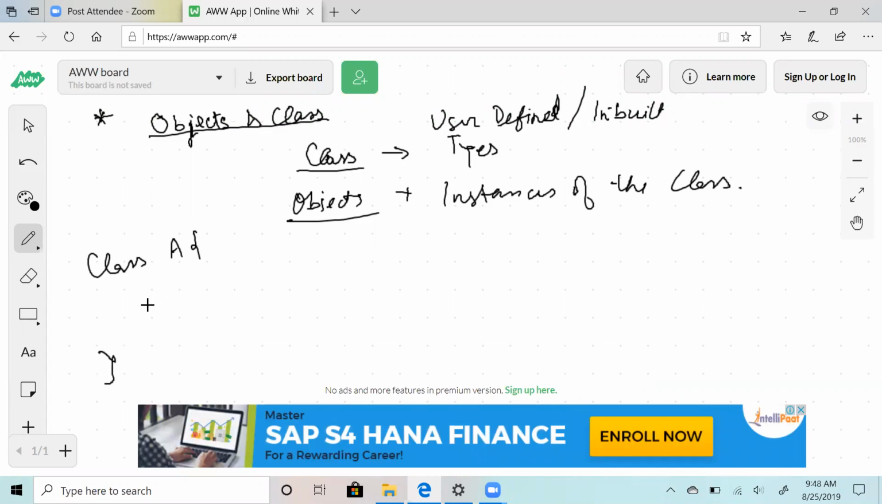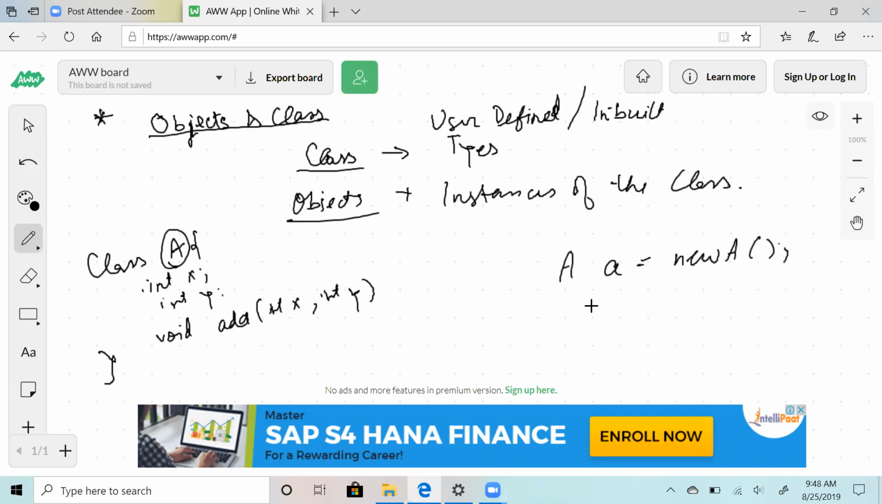Inside the class, you can have properties like data members, int x, int y. Then you can have functions like void add, int x, int y, anything. And in order to use the functionalities of a class, you need to instantiate an object. So an object is created something like this, new A, and then you can do a.x equal to 5, a.y equal to 6, and you can also do a.add